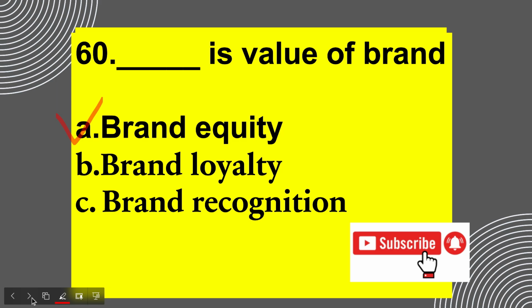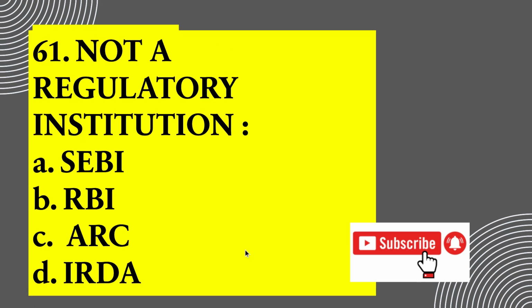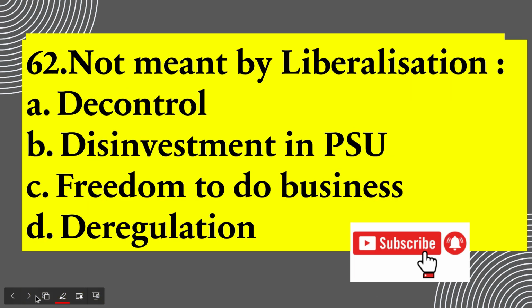Moving ahead to the next question: not a regulatory institution. Now we know SEBI controls the capital market, RBI controls the money market. This is for insurance regulation, and this we do not know, and that's why it's the answer by way of elimination. Next question says not meant by liberalization. Now liberalization means decontrol, deregulation and freedom to do business. Why? Because it is liberalizing the economy. It is making doing business easy in the country, so it does not include disinvestment in PSU. Disinvestment in PSU would form part of privatization.